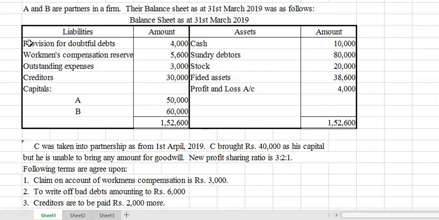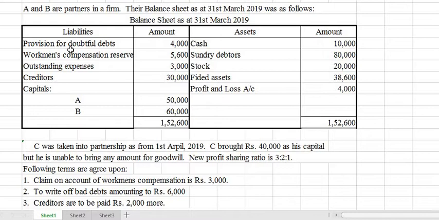Hi students, today we are going to discuss another comprehensive problem from admission of a partner. Here two partners are there, A and B. Their balance sheet and adjustments are given here as the question. You can pause this video and, as usual, write down this question on a piece of paper and keep it with you while solving.